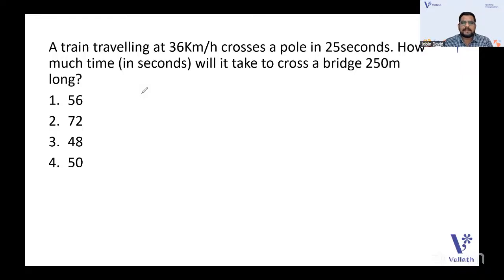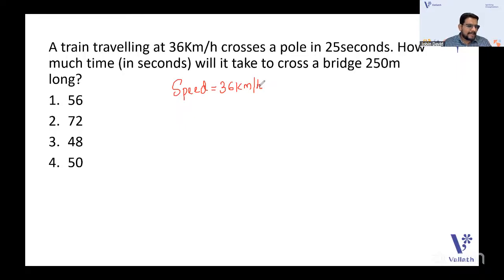So here the speed of the train is given as 36 kilometer per hour. You cannot continue with kilometer per hour as all the other quantities are given in seconds and meters. So obviously you should convert kilometer per hour to meter per second. How can you convert kilometer per hour to meter per second, guys? Can you chat in the chat box? What is the conversion formula or conversion fraction that we have already discussed in our revision sessions?